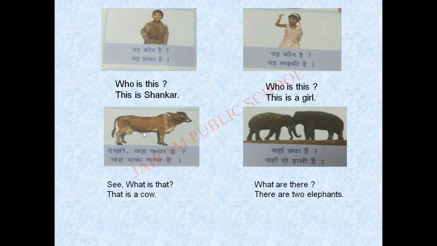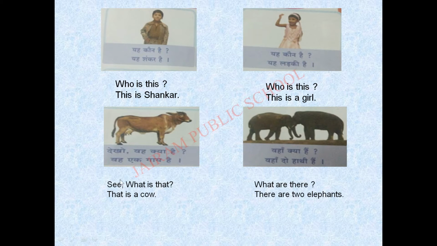See what is in this picture. This is a picture of a cow, isn't it? So देखो वह क्या है? What is the question given here? देखो वह क्या है? देखो means see. वह means that. क्या means what.